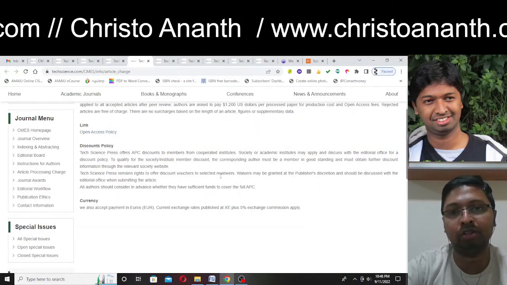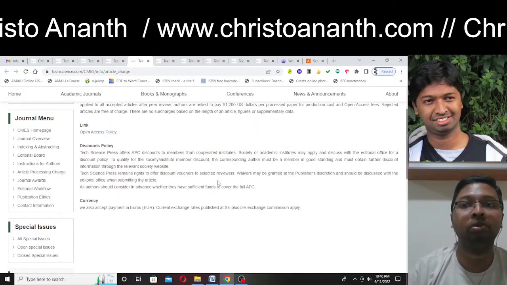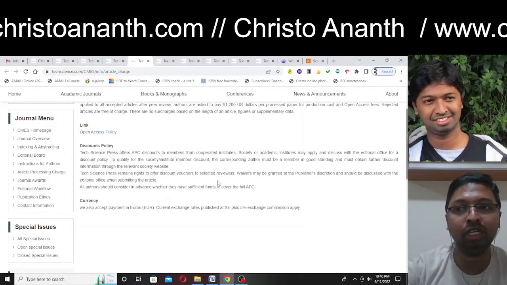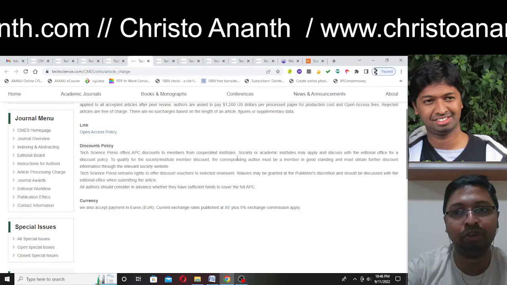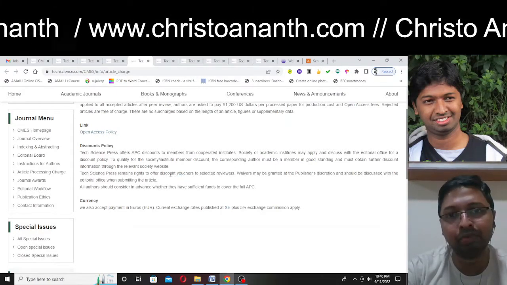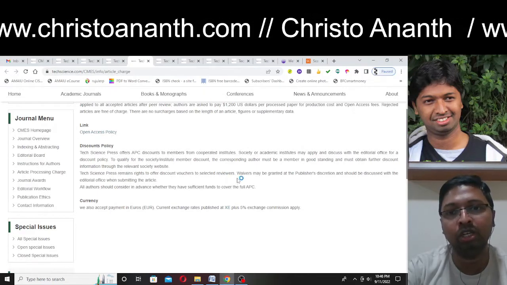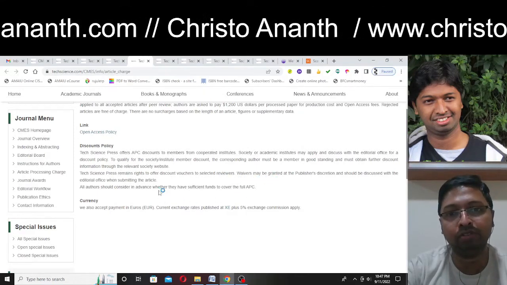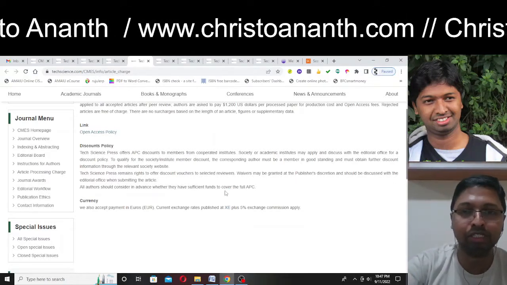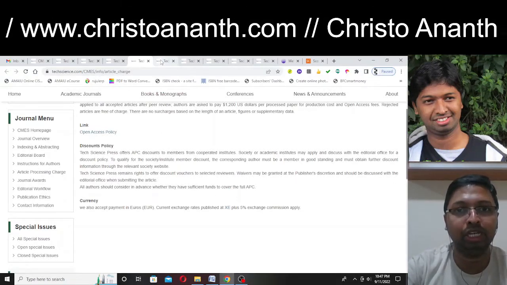And suppose the corresponding author is from a reputed member, in good standing, then definitely they can apply for a discount. So that fee waiver policy is also there, and they also offer discount vouchers to selected reviewers. And of course everything is decided by the management of CMES and Tech Science Press. So that is what they are giving.